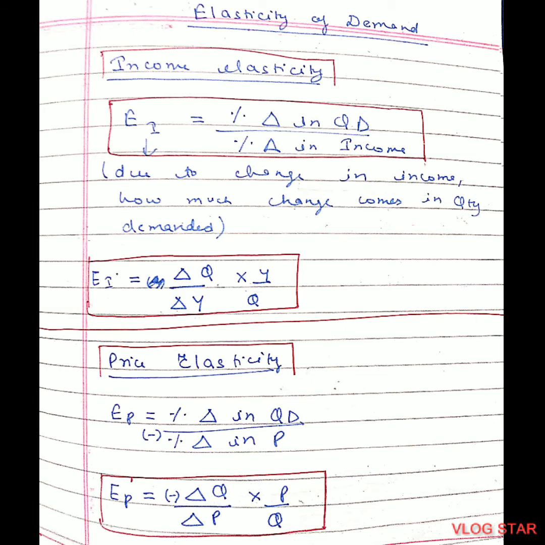change. Price elasticity formula is also similar to income elasticity. Since it's price elasticity, in place of income, we'll be putting price now. The formula is percentage change in quantity demanded upon percentage change in price. So it can be written as minus change in Q upon change in P multiplied by P upon Q. In price elasticity, we always have this negative sign in the starting, whereas in income elasticity, we don't have any negative sign. Price elasticity is change in quantity upon change in price multiplied by price upon quantity.